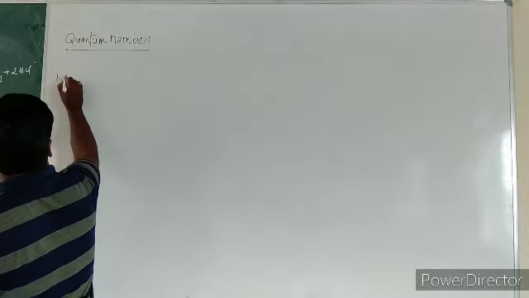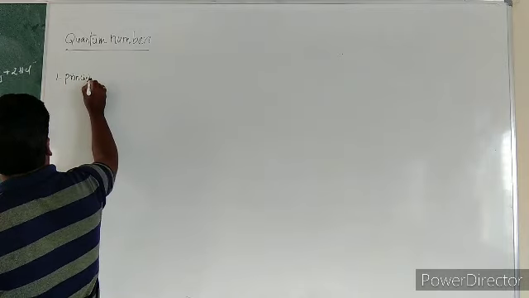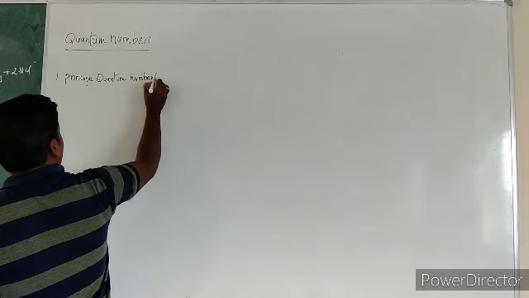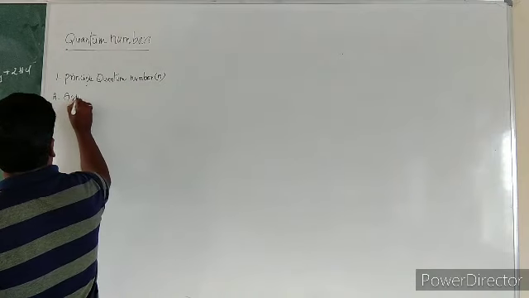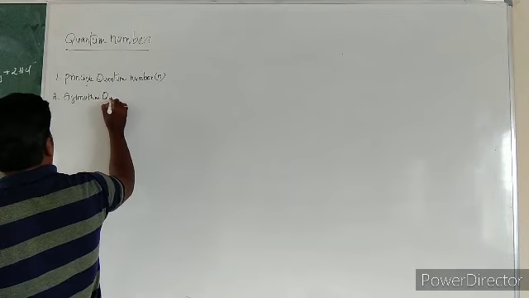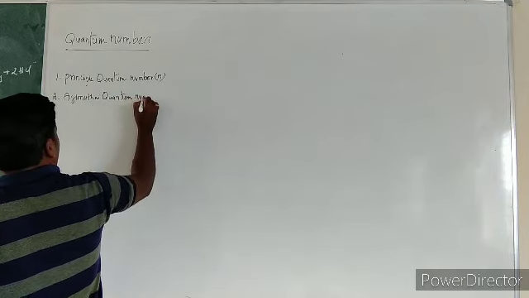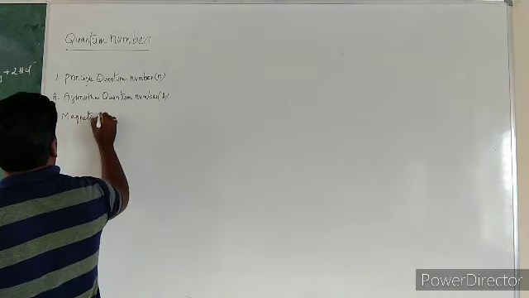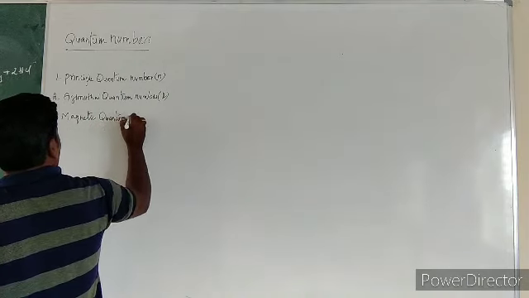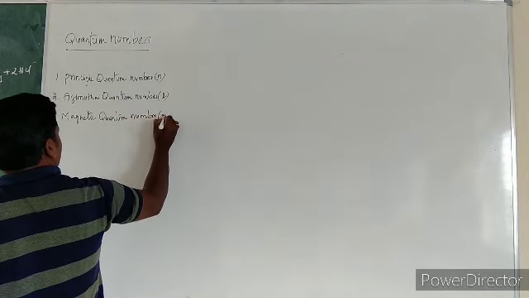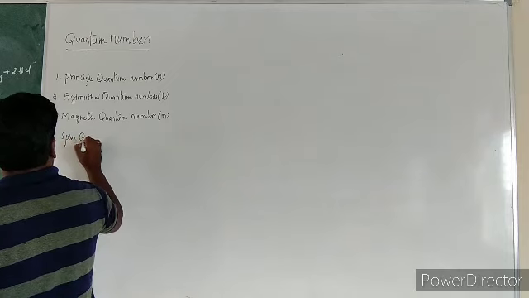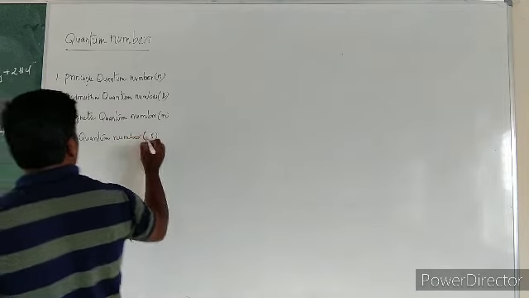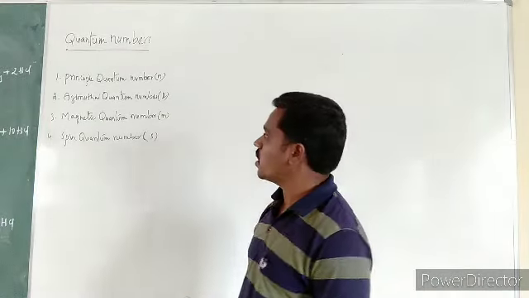They are the principal quantum number, the azimuthal quantum number, which is denoted by L, the magnetic quantum number, which is denoted by M, and the spin quantum number, which is denoted by S. So these are the different types of quantum numbers.